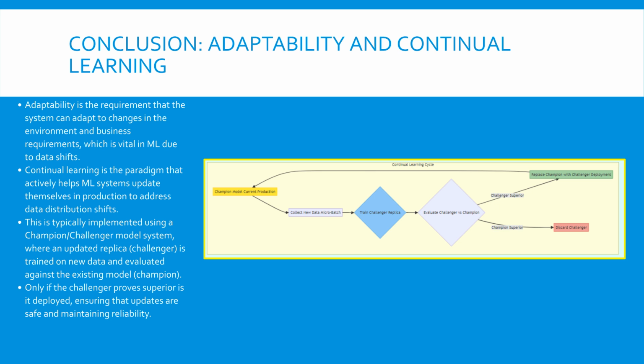This iterative and tested approach prevents catastrophic forgetting and maximizes the system's ability to maintain high reliability over time, ensuring that prediction quality keeps up with evolving data distributions. What have we learned? Continual learning using the champion/challenger approach is the key to achieving long-term fault tolerance, allowing the system to safely and automatically adapt to the constant data distribution shifts characteristic of the real world.